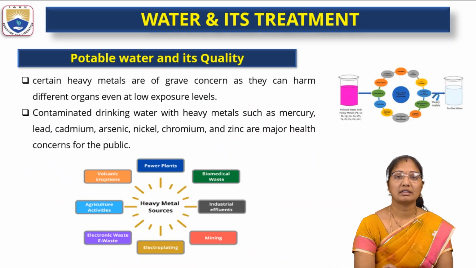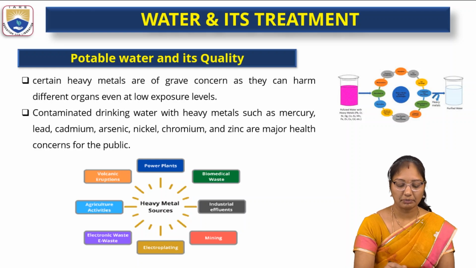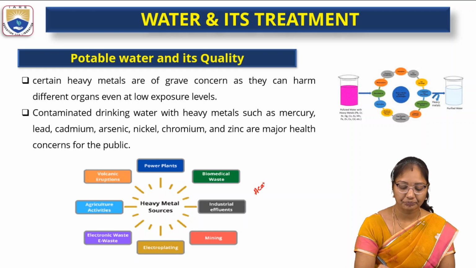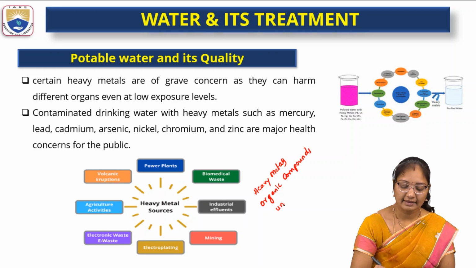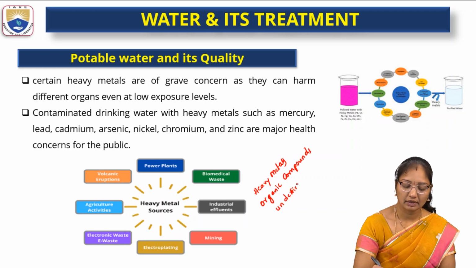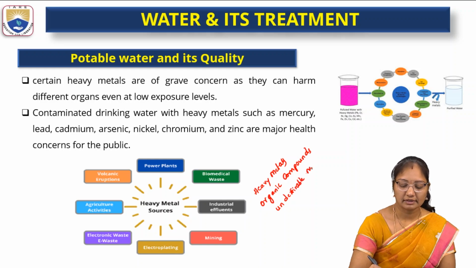From where are we getting these types of heavy metals, organic compounds, undesirable metals or substances?